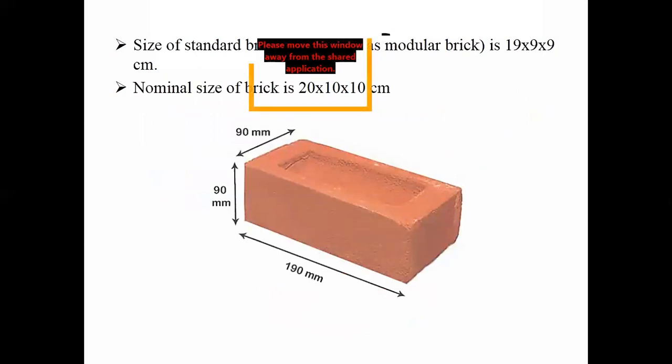Next, coming to the size of the bricks. Okay, brick size is usually 19 cross 9 cross 9 centimeter. In mm, it is denoted as 190 mm, 90 mm, and 90 mm, which means 190 mm along the length, 90 mm over the depth, and along the width of the brick. Next, coming to the nominal size of the brick. Here, the nominal size of the brick is 20 cross 10 cross 10 centimeter. Here, you may note that from standard size of brick, this nominal size of brick is increased by 10 mm in all the dimensions. Right.